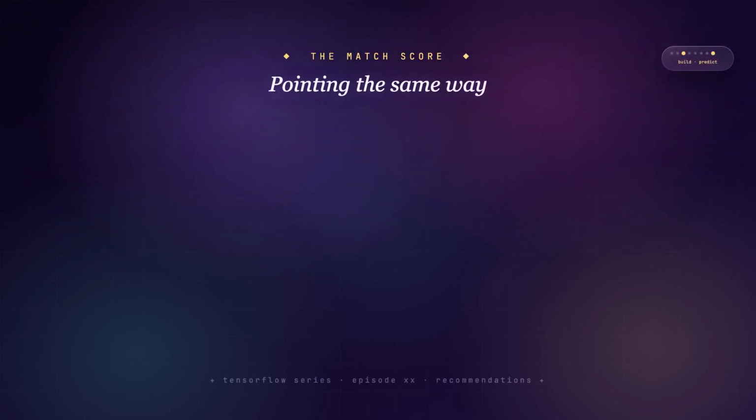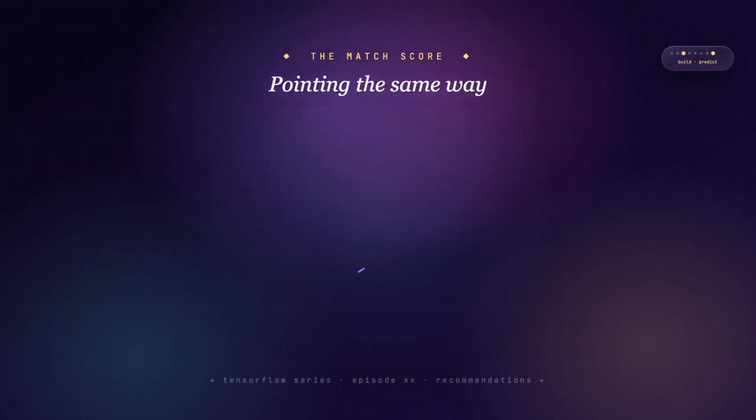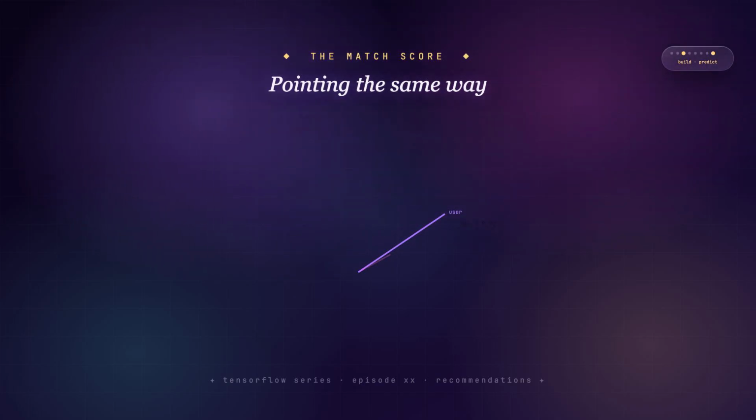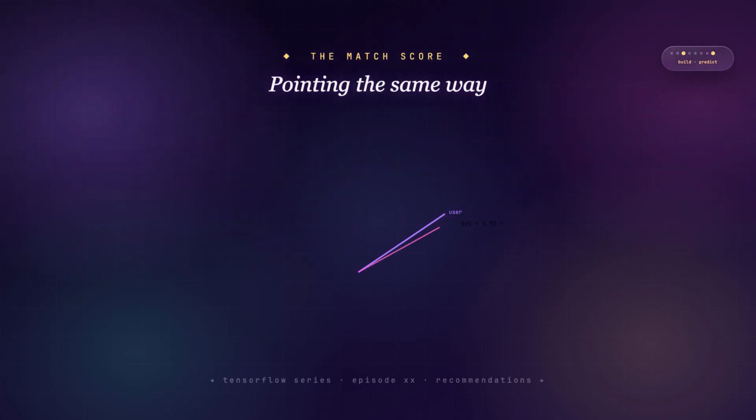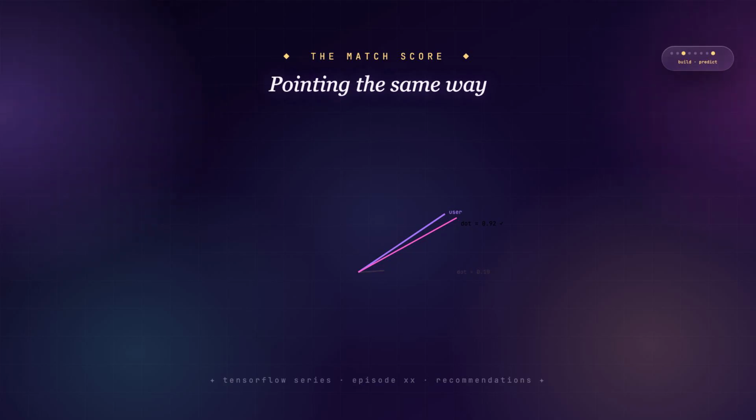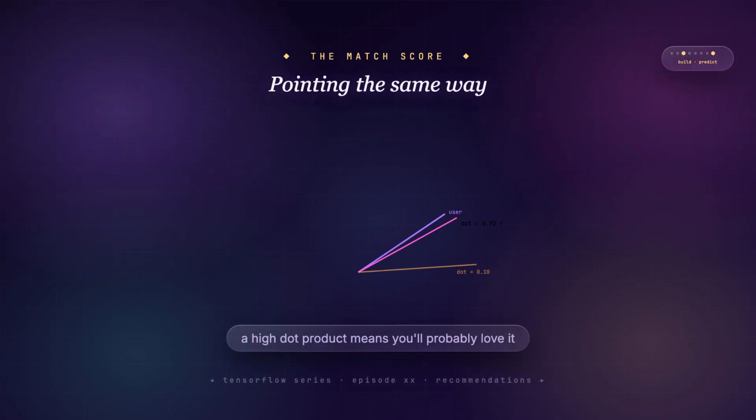So, what does a good recommendation actually look like? In vectors, it's a user arrow and a movie arrow pointing the same way. We measure that with a dot product, high when they're aligned, low when they're not. A big dot product means you'll probably love this. A small one means keep scrolling.